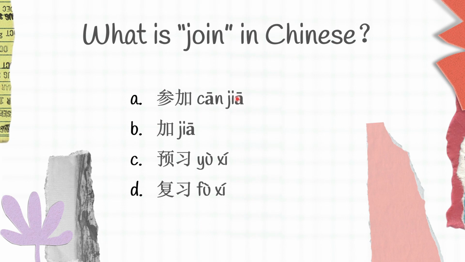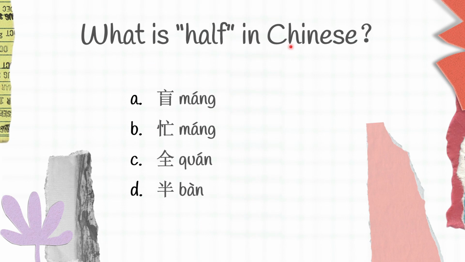The next question, what is half in Chinese? We have A, 忙, B, 忙, C, 全, D, 半.